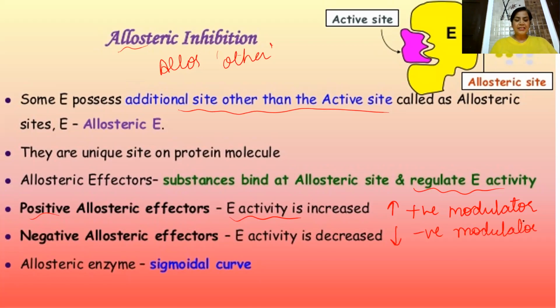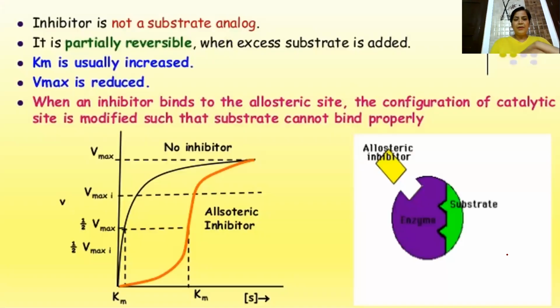And allosteric enzymes always give a sigmoidal curve, which is different from the Michaelis-Menten curve, which is a hyperbolic one. Right? So the inhibitor is not a substrate analog. It is partially reversible also when excess substrate is added.